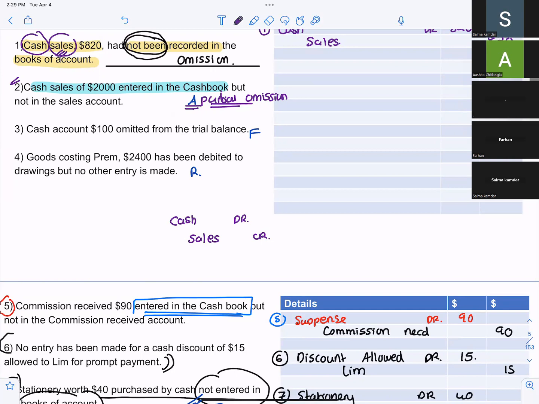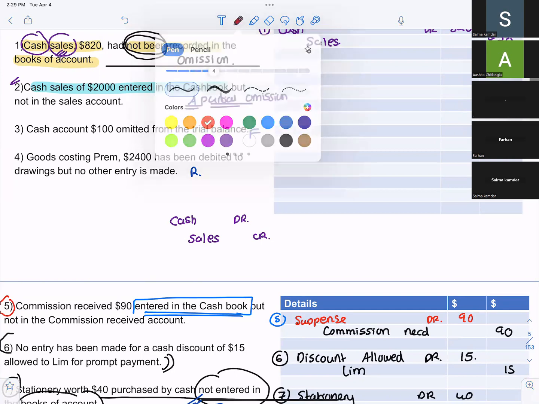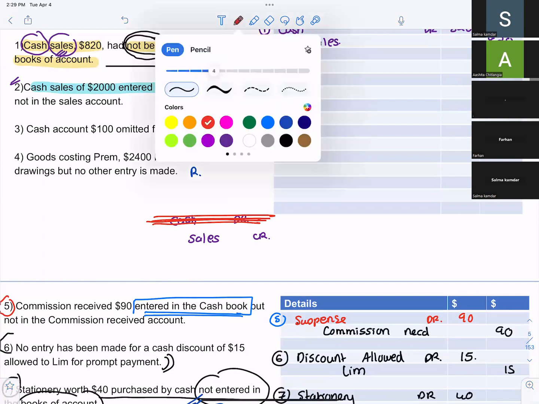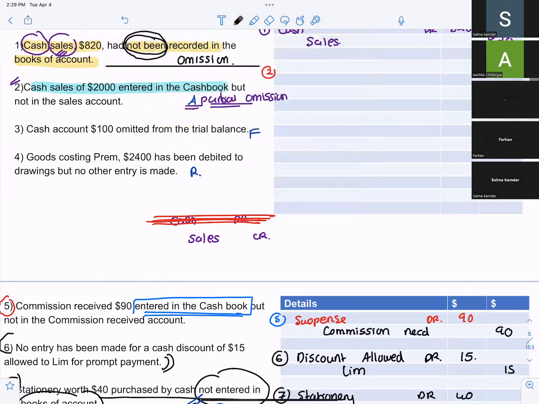In the cash book, if I have recorded it, I will strike this off. I don't want to record it because it has already been recorded. So the rectification entry of this will be what? Suspense debit, sales credit. Sales will be credited because I did not record it, and suspense will instead be debited. Of what I have cancelled, I will write suspense.